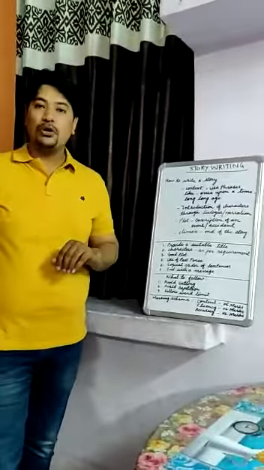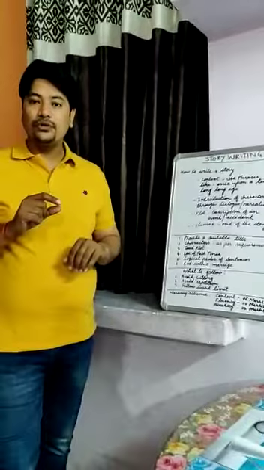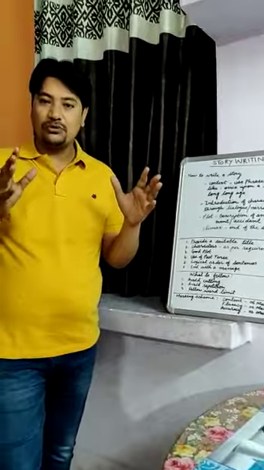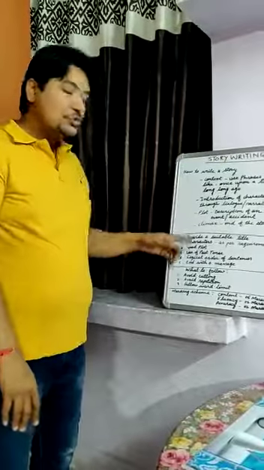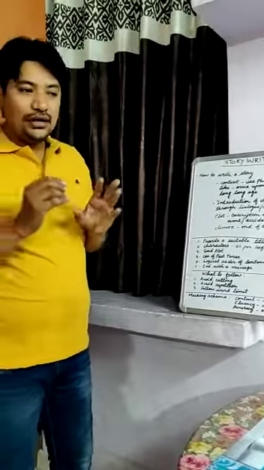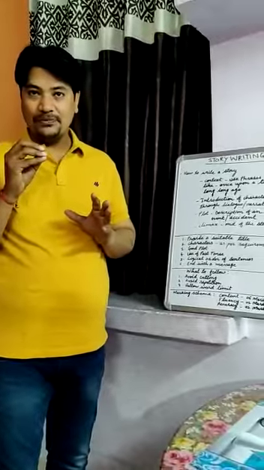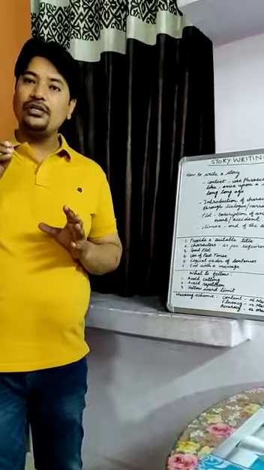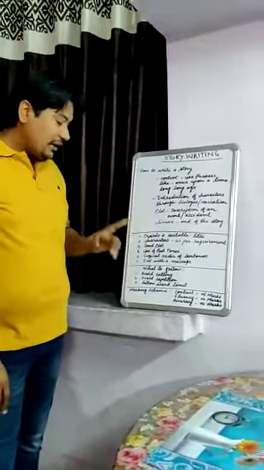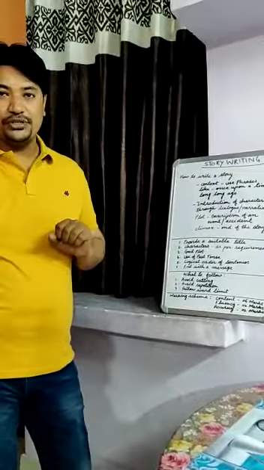Next thing comes good plot. Means what happened, where did he go, what was done. Everything comes in that plot. Next is use of past tense. This thing you are to keep in mind, because when we are writing a story, we are to be very particular about tense. So you are to write the story only and only in past tense. Again the main thing is the logical order of sentences. This is the main thing in this story.